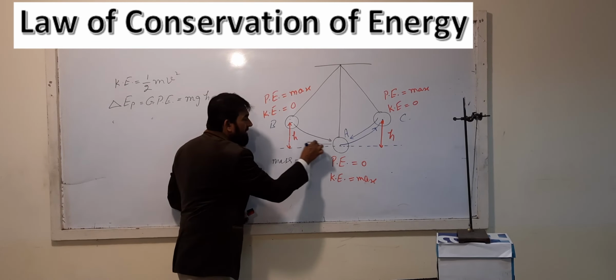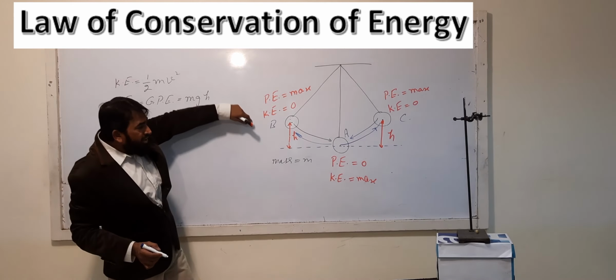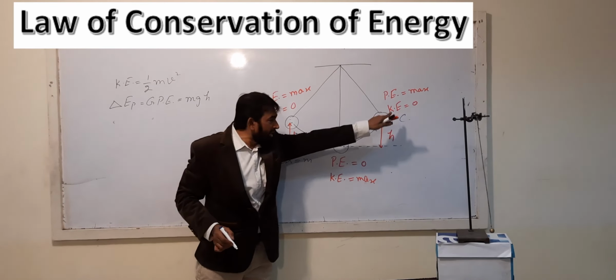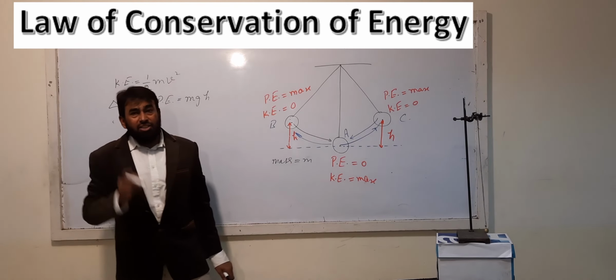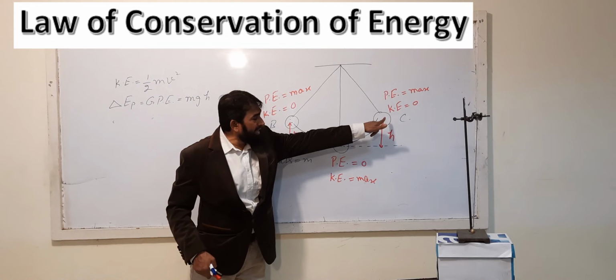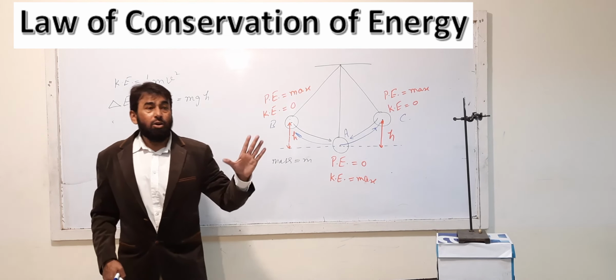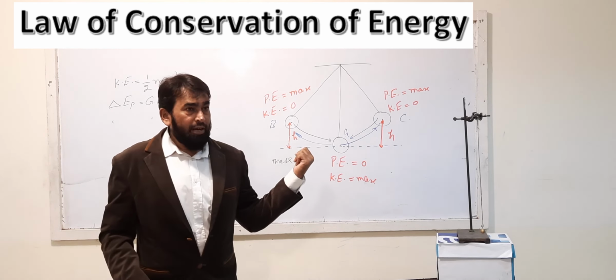So in this way, you can see that when it moves from A to B and B to A, and A to C and then again C to A, this will be one cycle of the motion of the pendulum. So one oscillation or one vibration will be: if we are starting from A, then A to B, then B to A to C, and then again when it is coming towards A, it will be one oscillation of this pendulum motion.